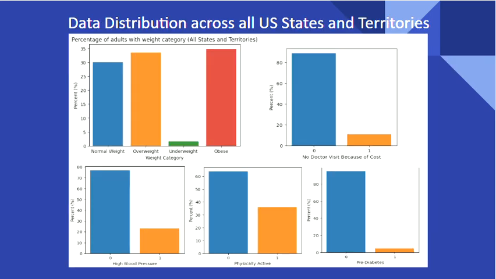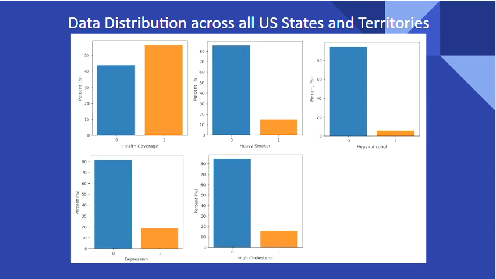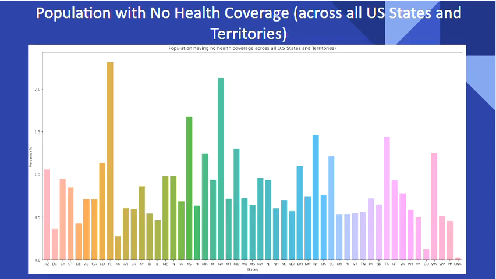Going forward with the univariate analysis of all the categorical data, we have mostly zeros and ones in our data. So you can see the obese population is the largest, followed by physically active and inactive, high blood pressure, diabetes, and others such as health coverage, smoking habits, alcohol drinking habits, depression, and high cholesterol.